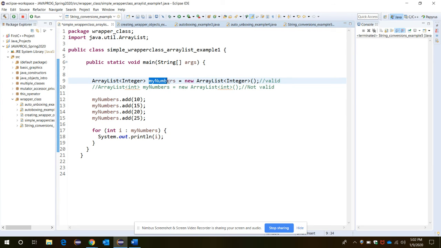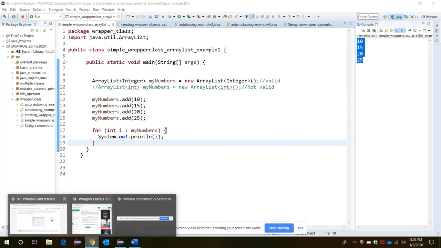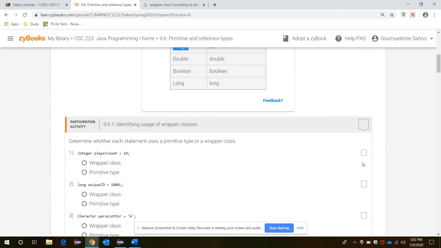Through the object I'm simply adding four integer arguments to the ArrayList myNumbers. Through the for loop, if I want to print all the elements, let me just save and run it. Through the object myNumbers, four elements are stored in the list. So this is what your wrapper class is about.